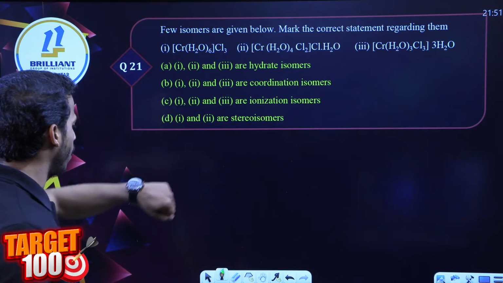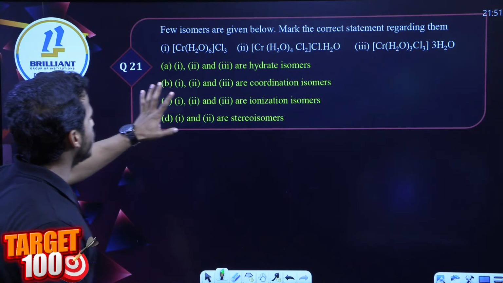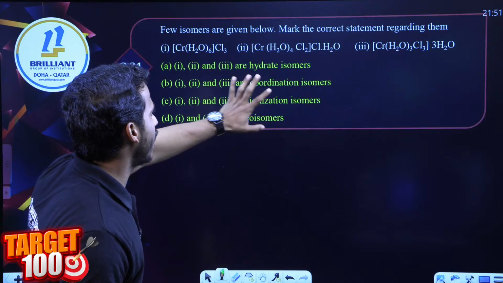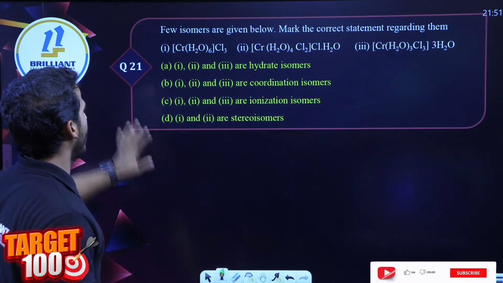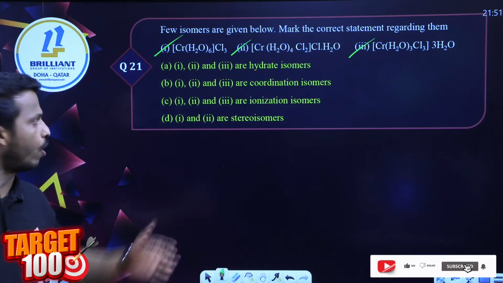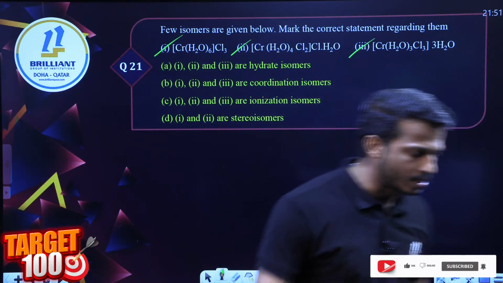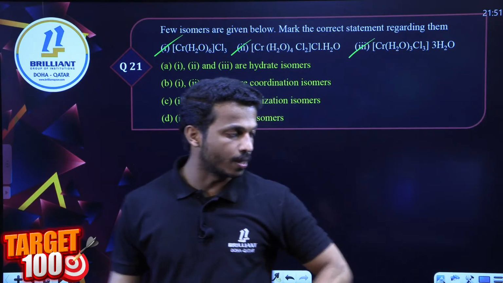Question number 21, all of you go fast. Now time is 9:47, speed up. Few isomers are given below. Mark the correct statement regarding them. You can see compounds 1, 2, 3. What type of isomerism is this?